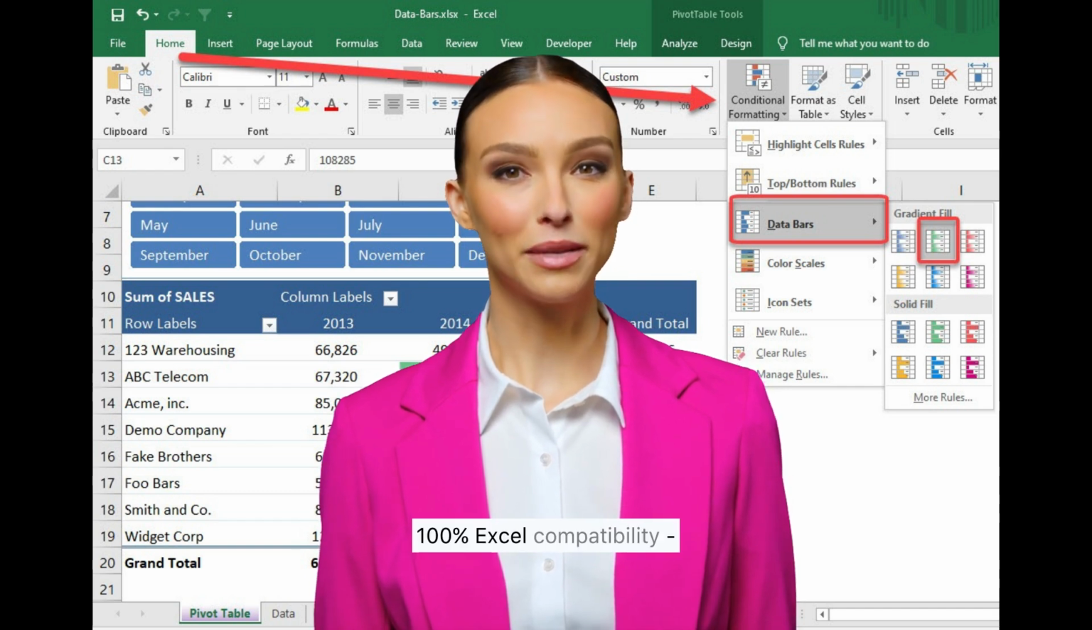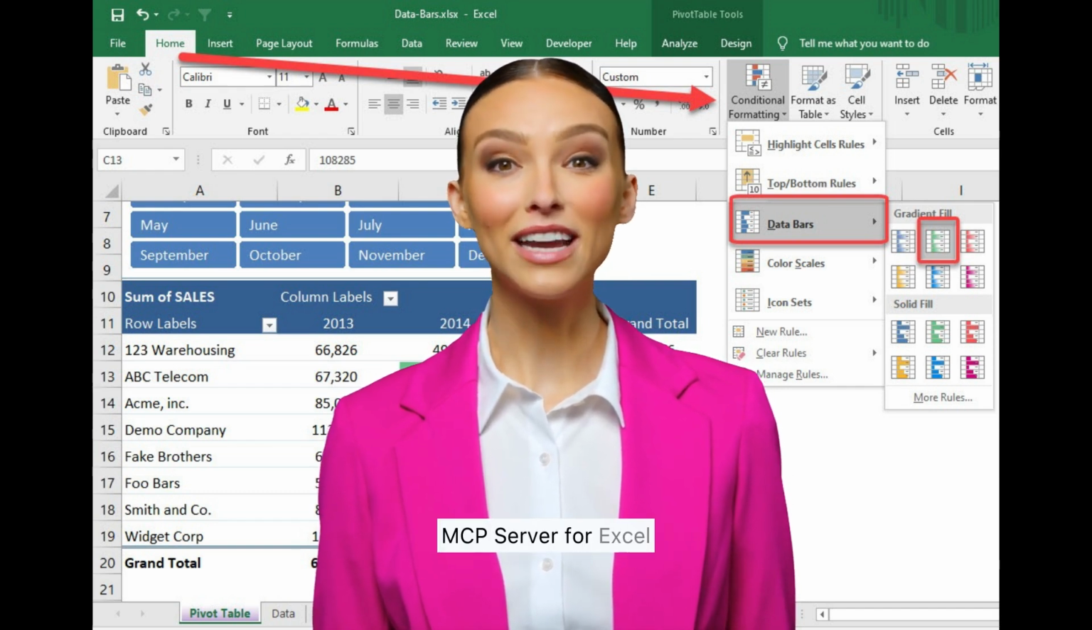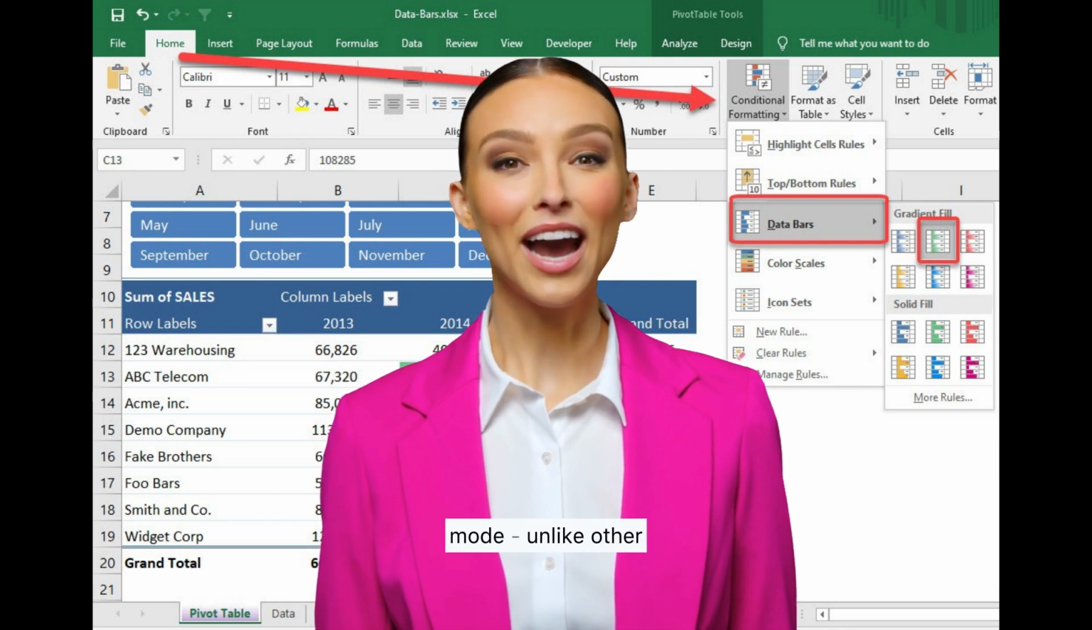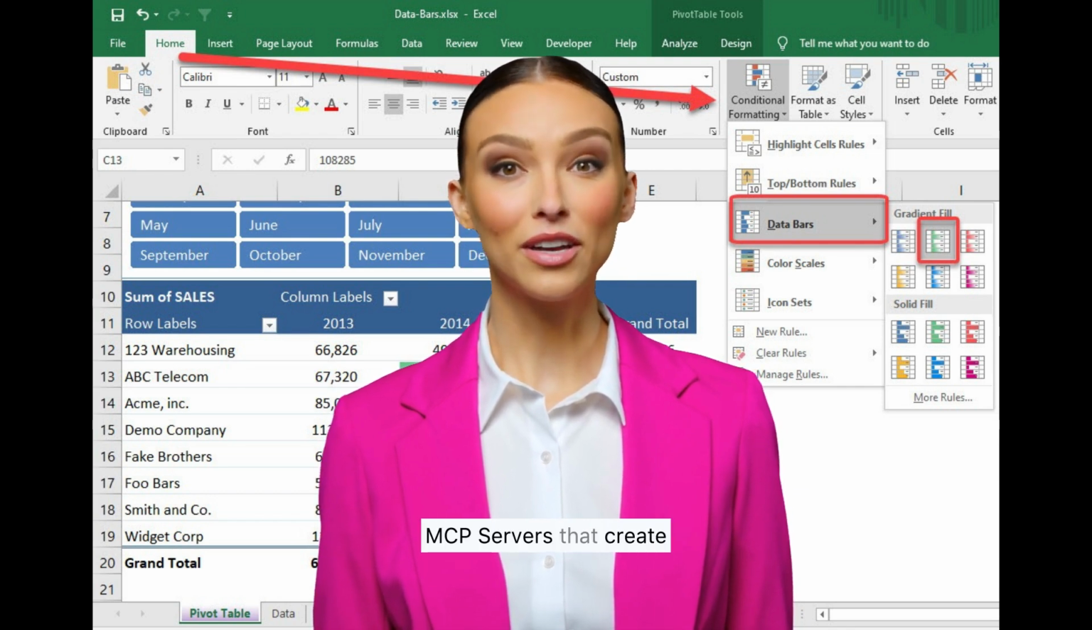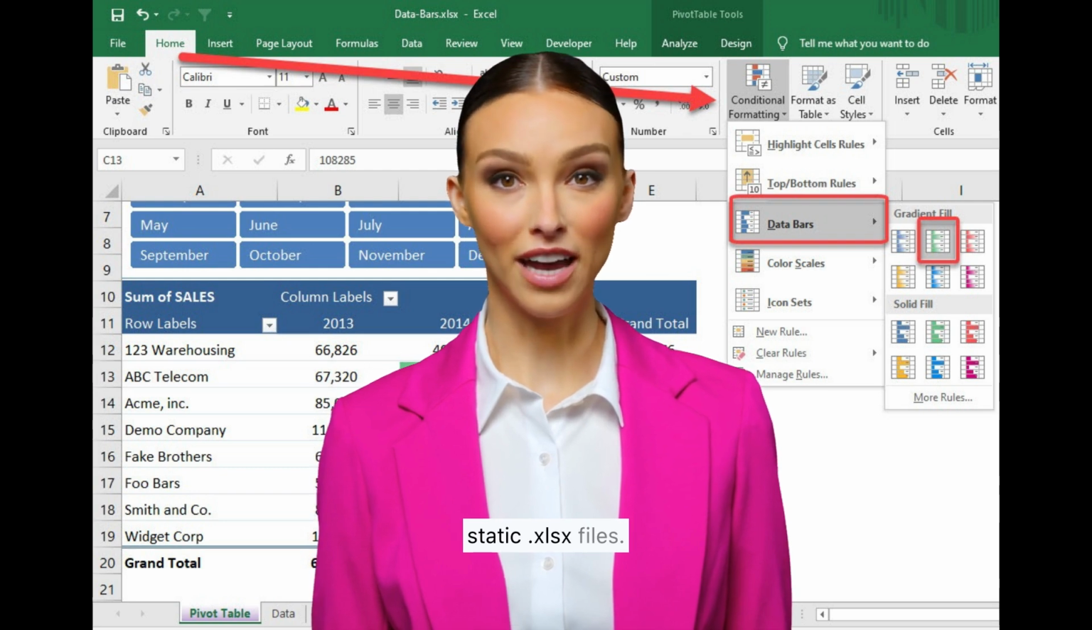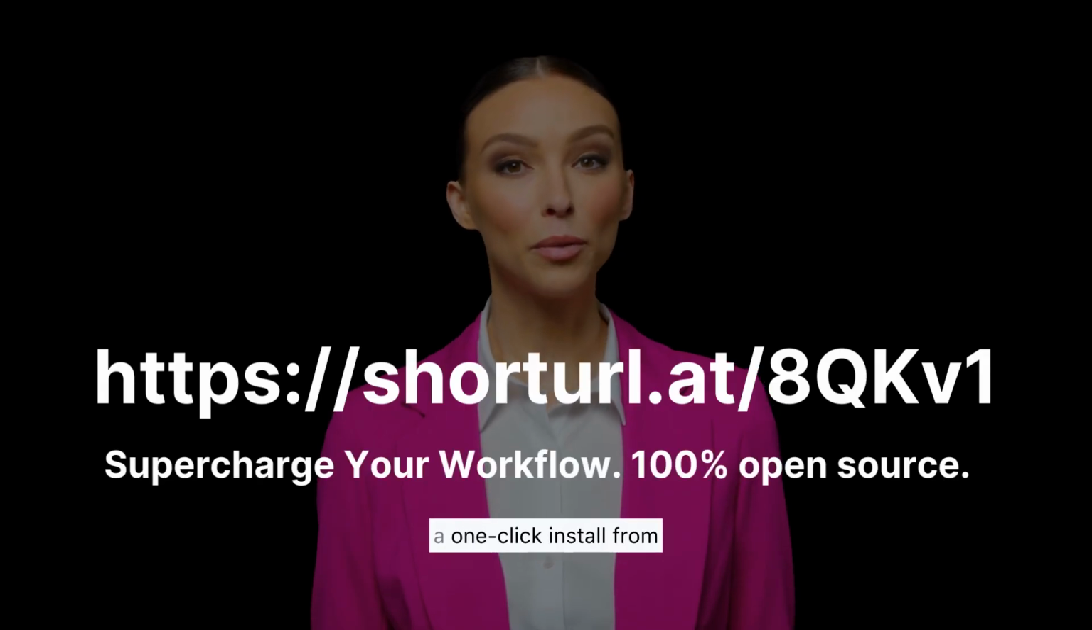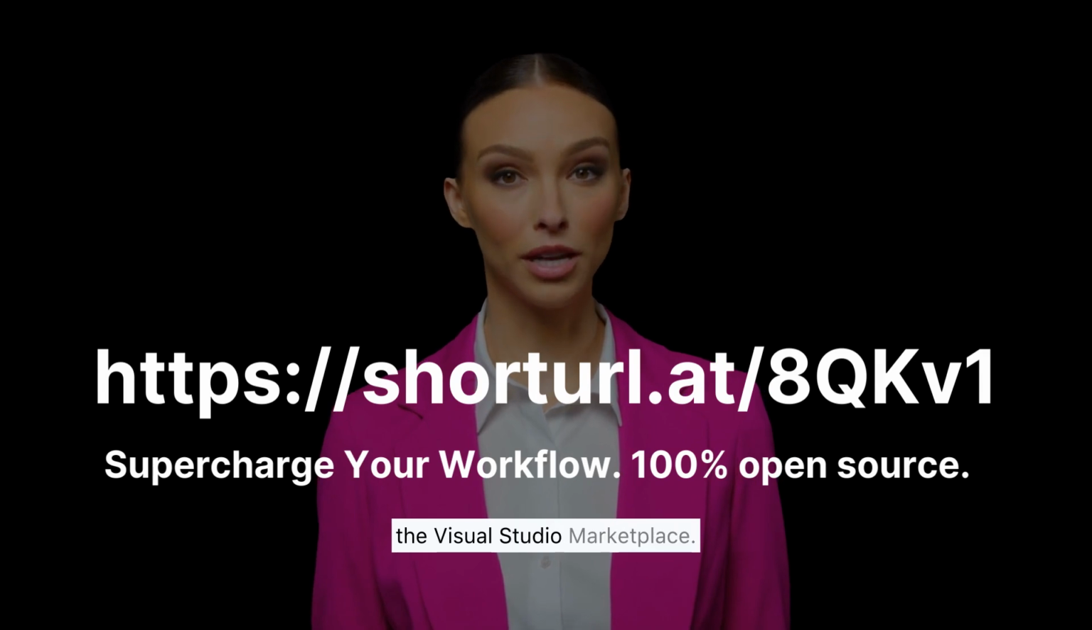100% Excel compatibility. MCP Server for Excel uses Excel in headless mode, unlike other MCP servers that create static .xlsx files. Get started today with a one-click install from the Visual Studio Marketplace.